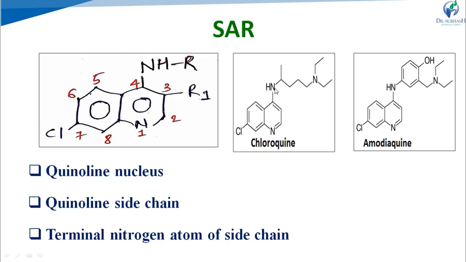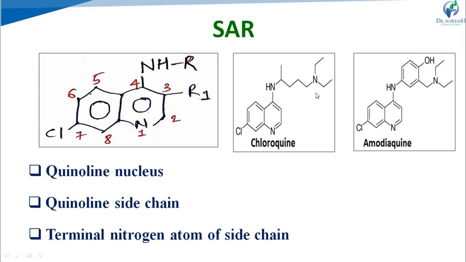One nitrogen is from this amino group and one nitrogen from this terminal amino group. Between these 2 nitrogen atoms, there should be at least 2 to 4 carbon atoms present. If 2 to 4 carbon atoms are present between these 2 nitrogen atoms, activity will be optimum. For example, chloroquine. See, in chloroquine, there are 4 carbon atoms present: 1, 2, 3 and 4.